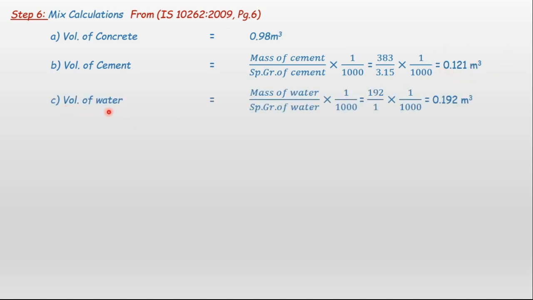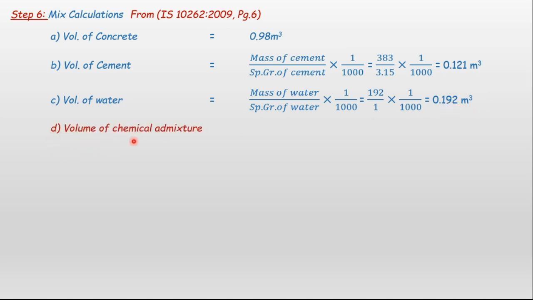Similarly, the volume of water is equal to the mass of water divided by the specific gravity of water, times 1 divided by 1000, again converting into cubic meters. Now 192 liters, that is 192 kg, I am taking for the water, and the specific gravity of water is 1 only, so that 1 gets cancelled. So 192 divided by 1000, the answer comes out to be 0.192 meter cube. This is the volume of water.